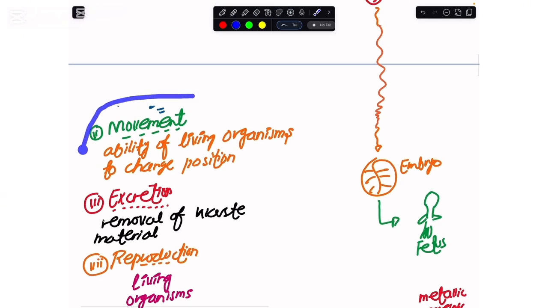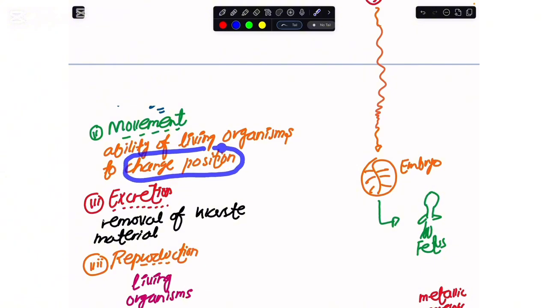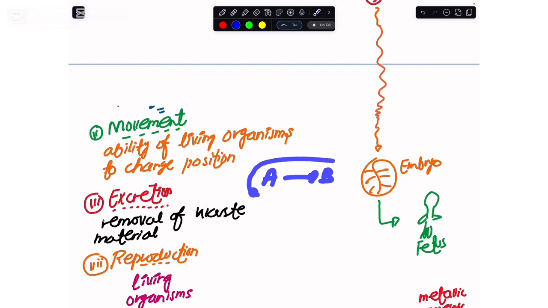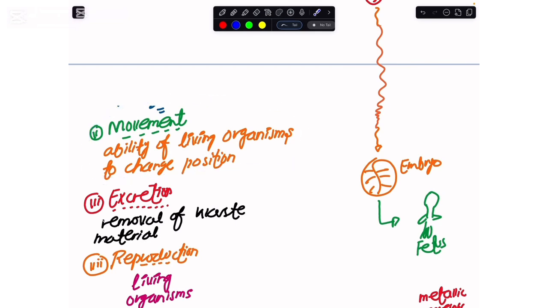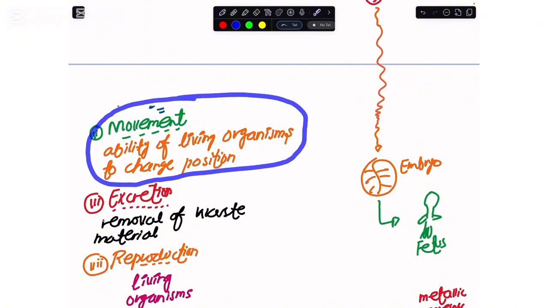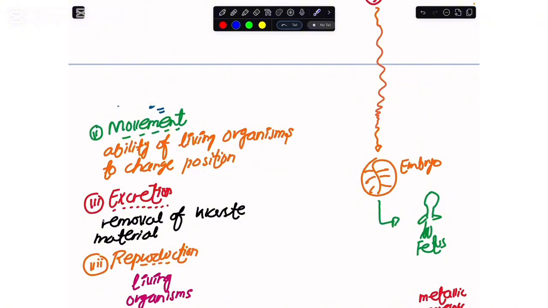And we can never forget about movement. Living organisms have an ability to change their position. Like if I was here at point A, then I can move to point B. Now the thing that would click in our mind is: if we have an ability to change our position by going from point A to point B, then how come plants are also living? You see that plants can't change their position, but they have some other strategy, where they move by showing growth toward a stimulus, and that comes later in this course in terms of gravitropism and phototropism.